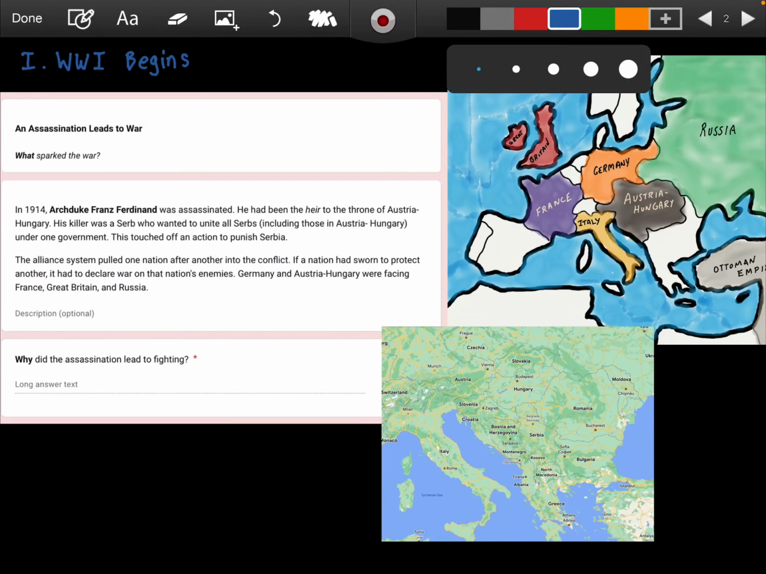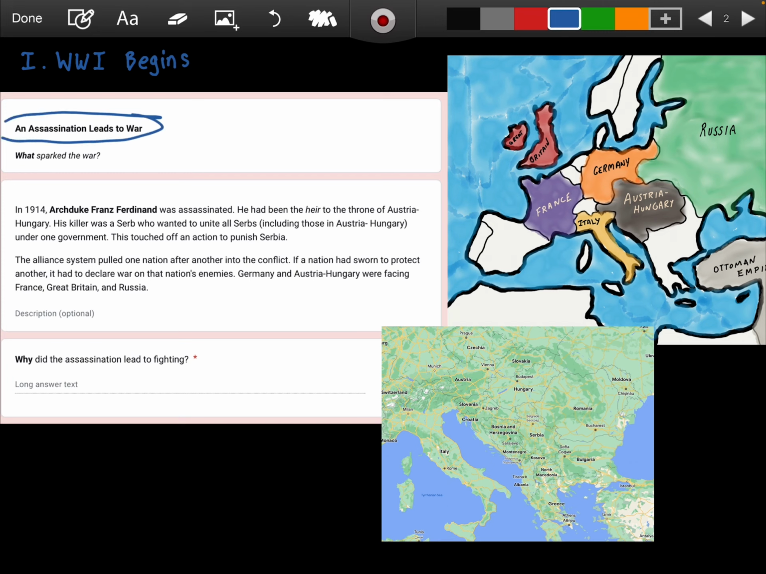All right, the next section that we're going to go over is entitled An Assassination Leads to War. Key question here, what sparked the war? So as we read through, we should find out what actually sparked World War I.